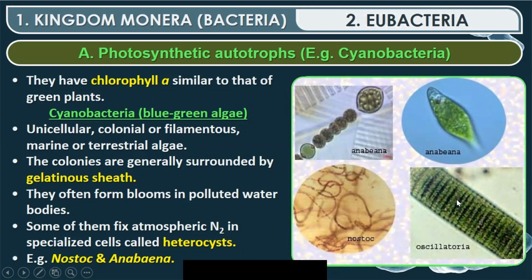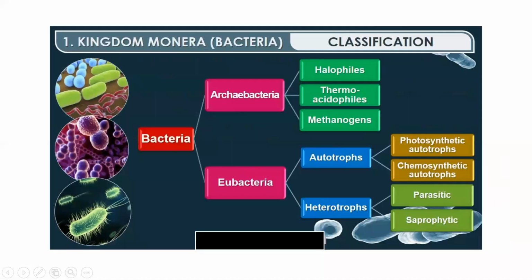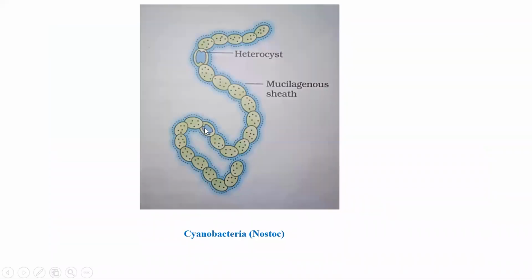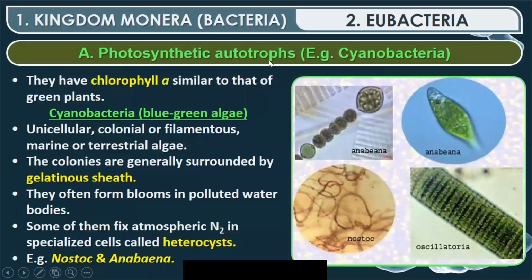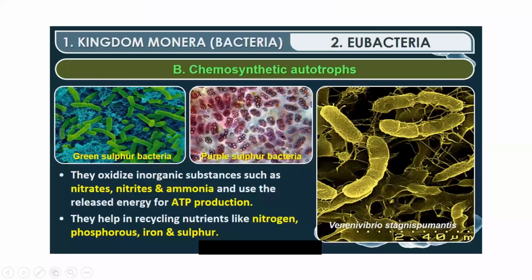Same you can see in case of oscillatoria. Then in the other diagram, the nostoc we have seen, this is called as heterocyst. This is the area where nitrogen fixation takes place. Nostoc, anabaena, these are the examples for photosynthetic autotrophs.